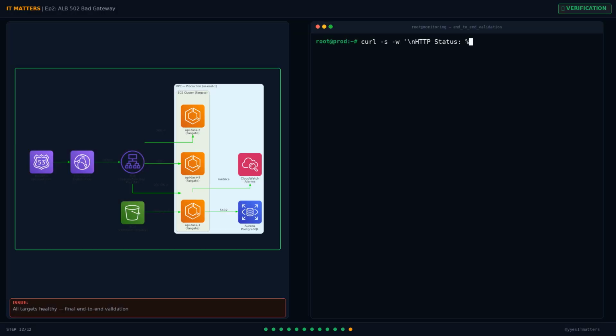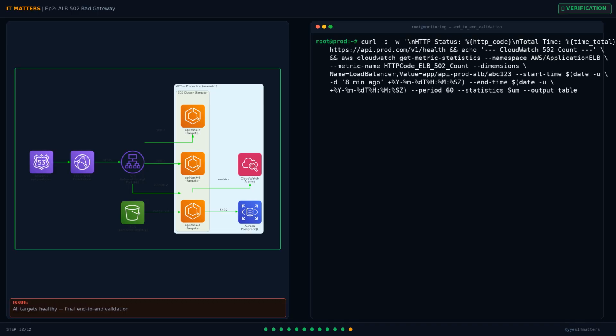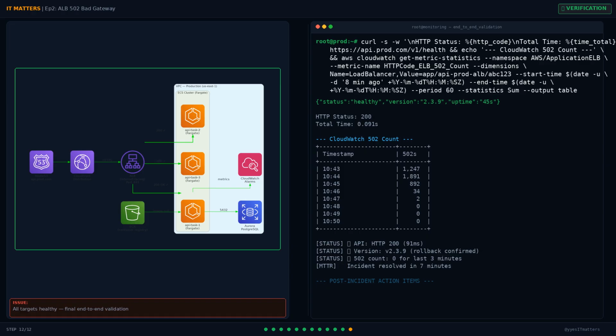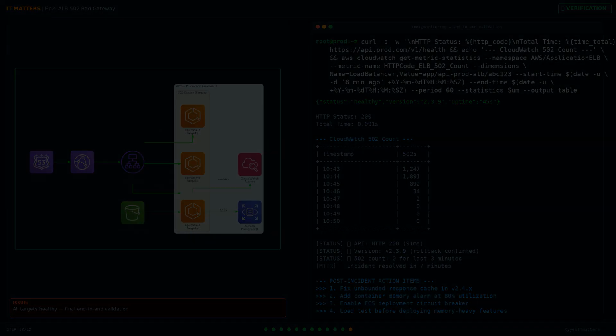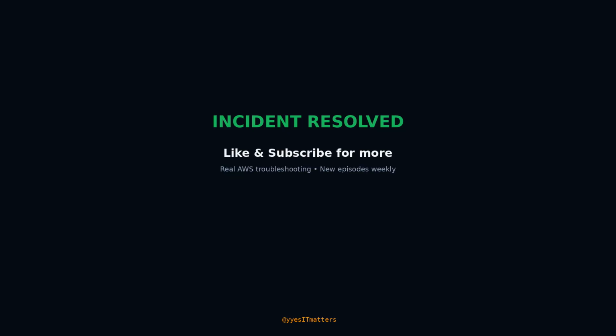All targets healthy. Final validation. Hitting the production endpoint the same way customers do, and checking CloudWatch to confirm the 502 error count has dropped to 0. This gives us full confidence the incident is resolved. Incident resolved. ALB 502 bad gateway. Fixed in production.